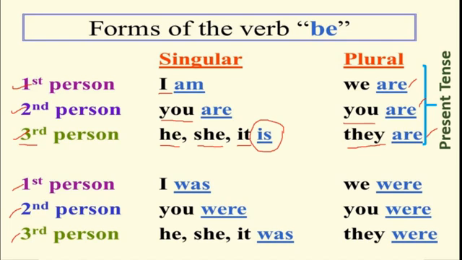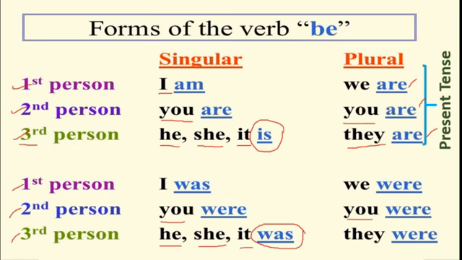Okay. Like that. You remains as it is here in the second person. You were a teacher. Okay. Now in the third person, he was a teacher. In olden days, he was a teacher. Otherwise, she was a teacher.